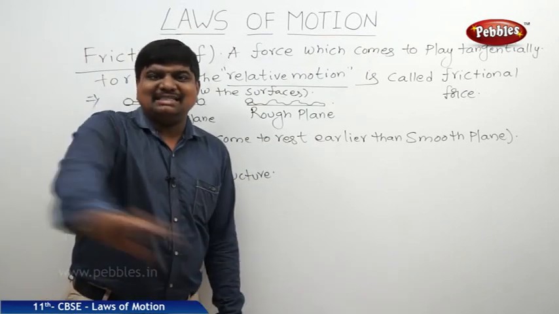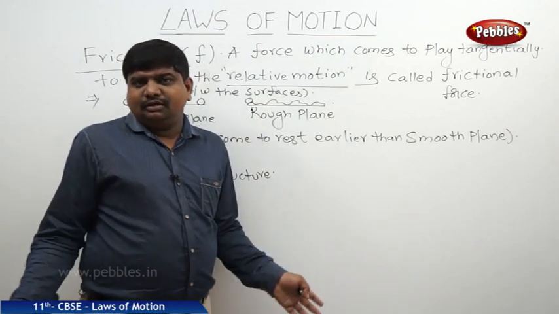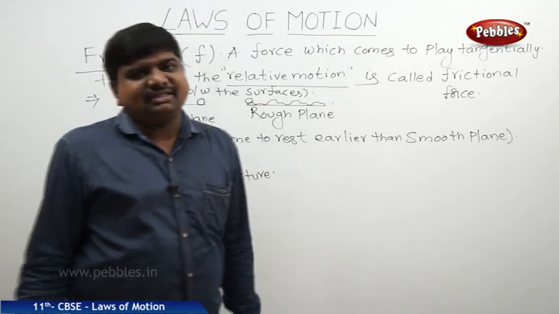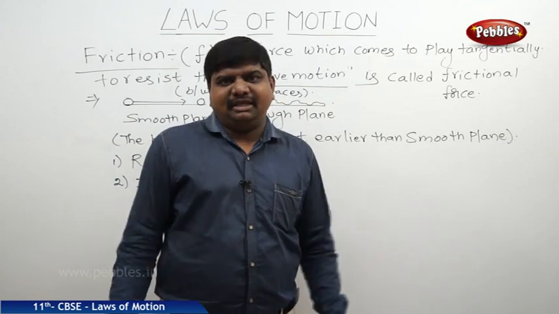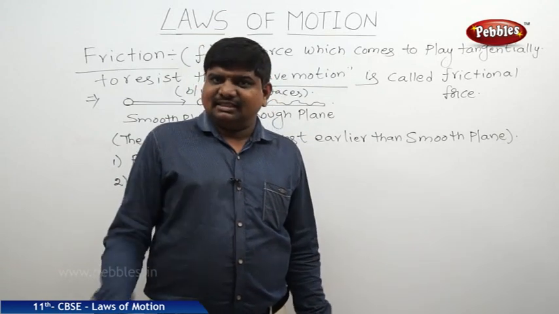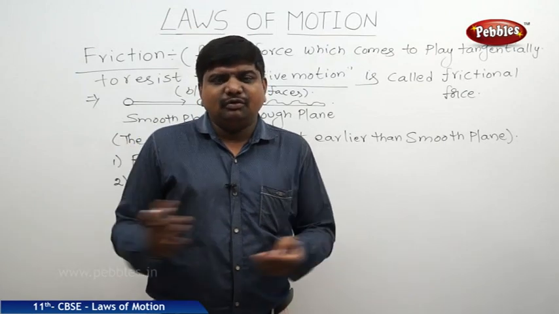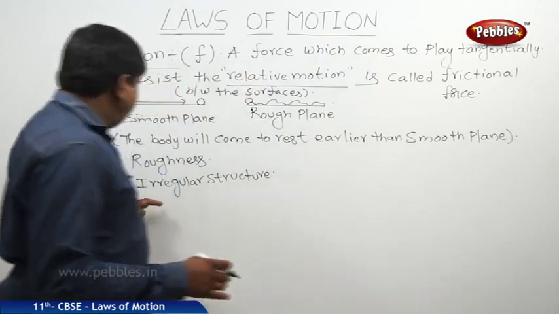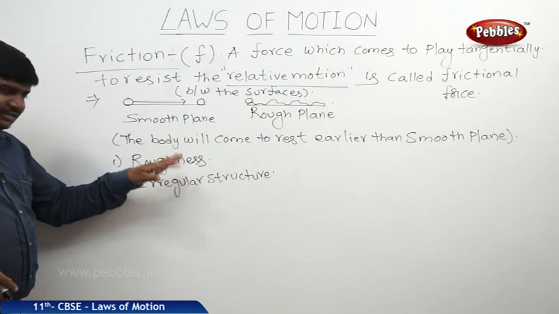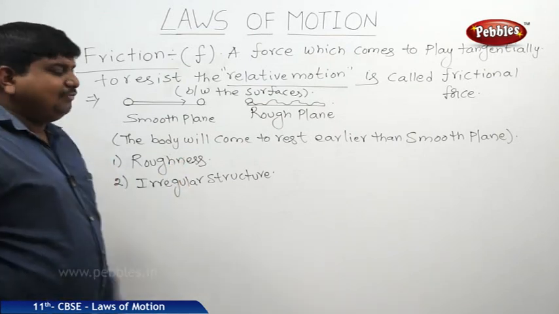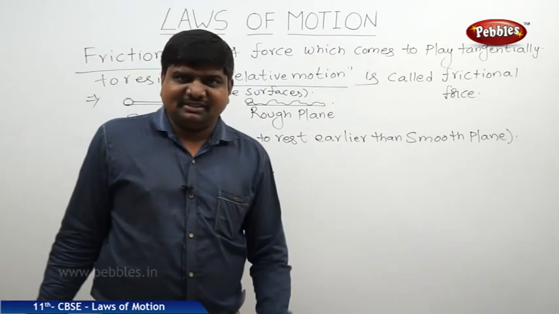If you see the polished marbles which are in a room, the body will move with uniform velocity because there are no irregularities on the plane. If it is unpolished, if it has some slopes, some crests and troughs, the body won't move easily. So irregular structure and roughness are the main reasons behind the frictional force offered by the surfaces.